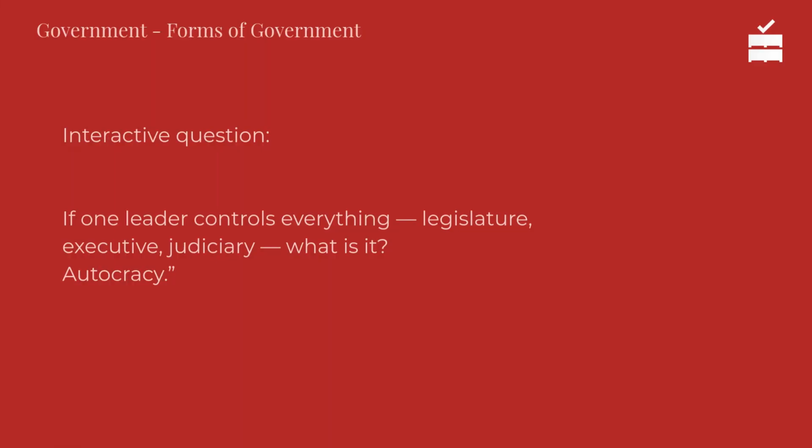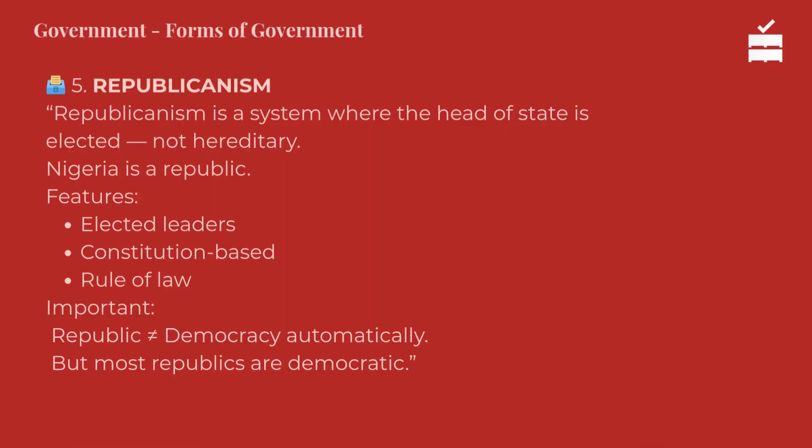If one leader controls everything, legislature, executive, judiciary, what is it? Autocracy. 5. Republicanism. Republicanism is a system where the head of state is elected, not hereditary. Nigeria is a republic. Features: elected leaders, constitution-based, rule of law. Important: republic does not equal democracy automatically, but most republics are democratic.